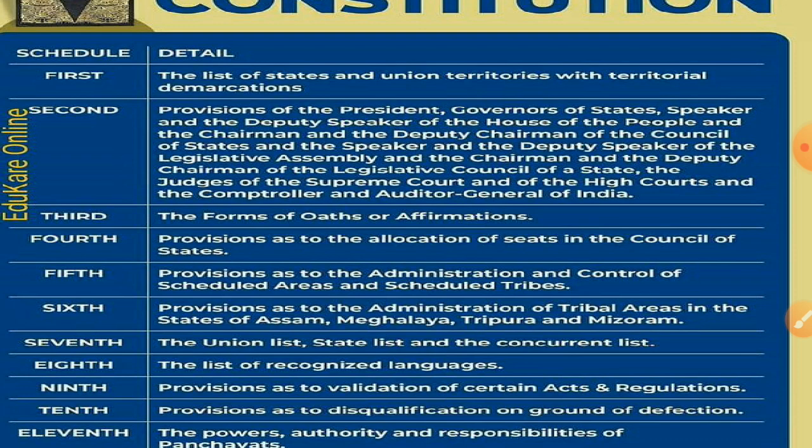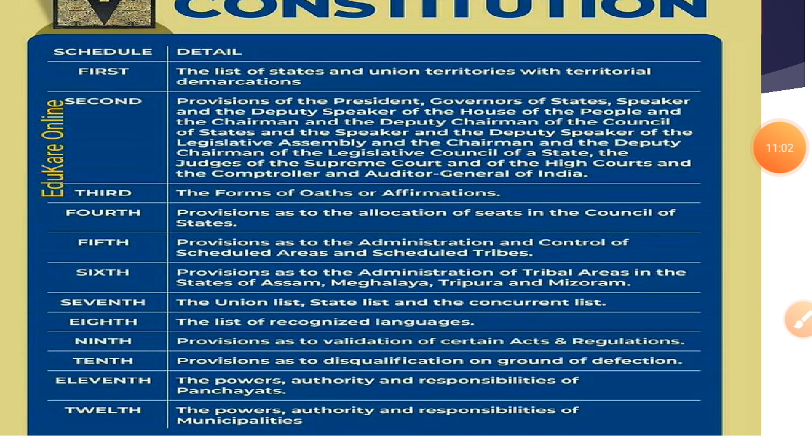Then the 10th schedule is provisions as to disqualification on ground of defection. Next, the 11th schedule is the powers, authority and responsibilities of Panchayats. Next, the 12th is the power, authority and responsibility of municipalities.